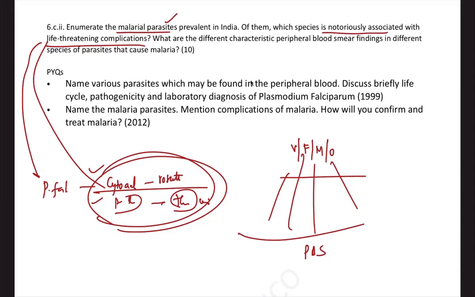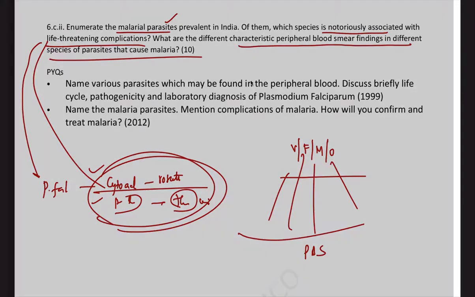I was thinking that it might come in 3 years, 4 years, but it took 4 years to ask a simple question: what are the different peripheral blood smear findings seen in different species of malaria parasites? If you are parallelly preparing for NEET PG or INI-SET, you will know how important it is to know the species identification of malaria, right? So that is the question.